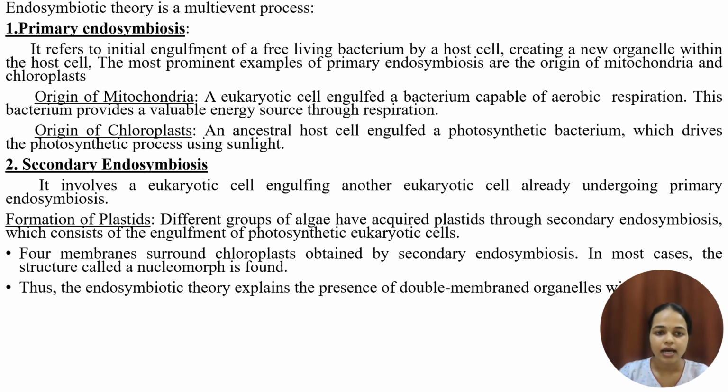So these plastids are the organelles that are involved in the photosynthetic process, and they are found in various algae and various plant species. So different groups of algae have acquired plastids through secondary endosymbiosis, which consists of the engulfment of a photosynthetic eukaryotic cell. The next two points will be explained more clearly in the next slide.